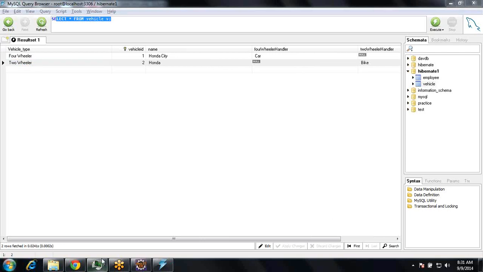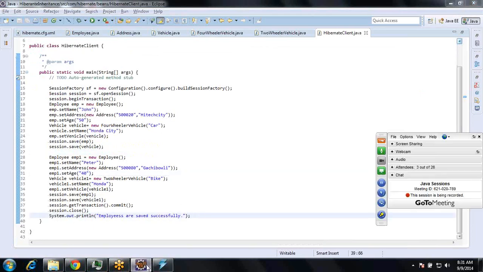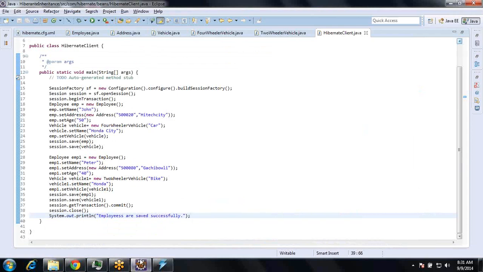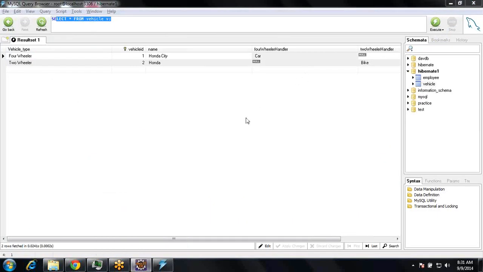See again, if you use this one, right? If you want an employee, it has to write a join query based on the parameters. I mean, if at all we need an employee, it has to get the vehicle details as well.